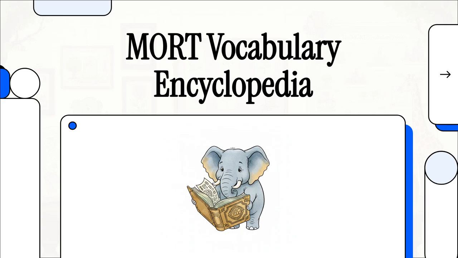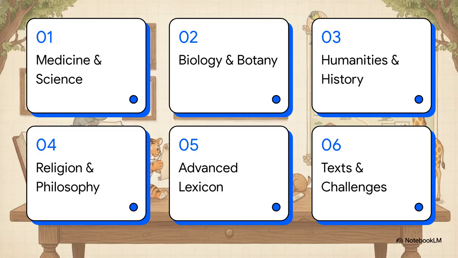Today, we are cracking open a truly massive, absolutely fascinating tome, the Great MORT Vocabulary Encyclopedia. In this explainer, we're going to explore over 50, yes, 50 essential words that every single championship speller needs to know. Now, we aren't just looking at the root word mort, which, as we know, means death. We're actually going to see how it branches out like a wild vine into highly specialized vocabulary all across the real world.